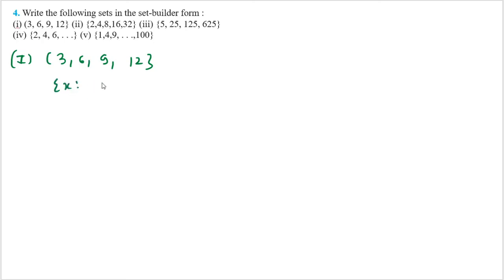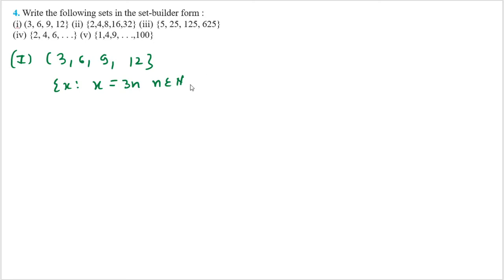X is such that x is equal to 3n, because all the numbers are multiples of 3, and n belongs to capital N. What is the meaning of capital N? Capital N means natural numbers.